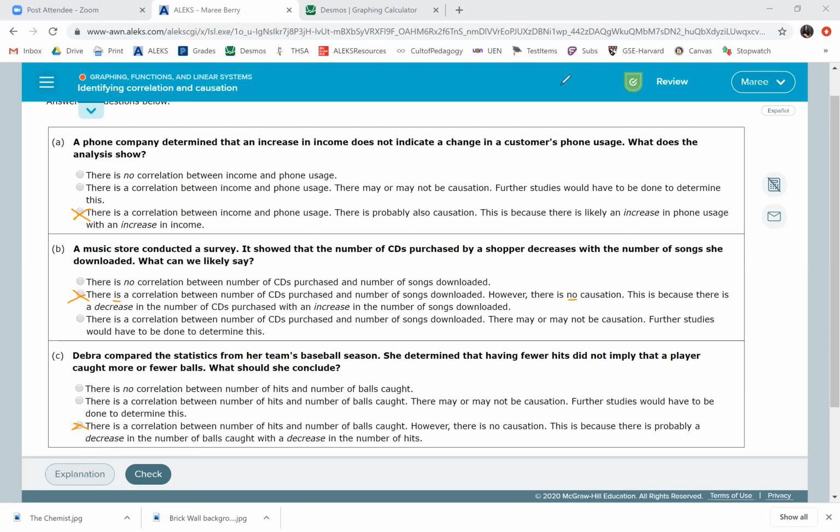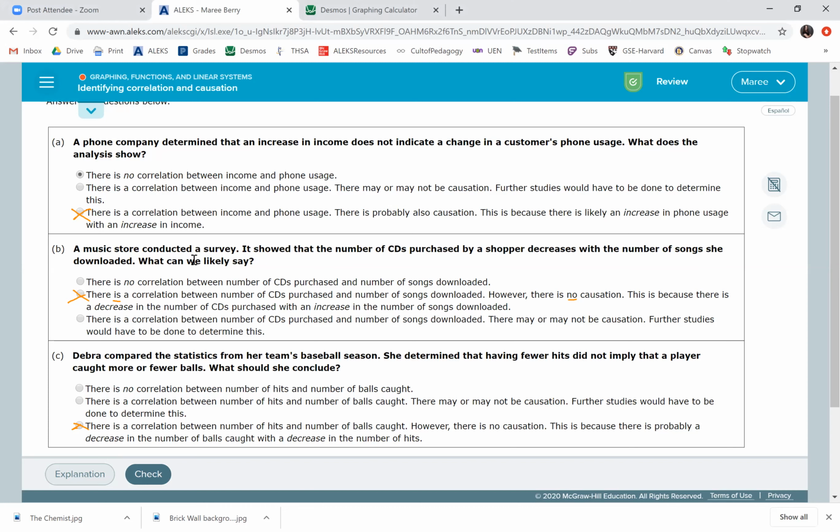So we have to listen carefully as we read the problem to see if there's correlation or if there's not correlation. There's some key words that they usually will give you in the sentence. So a phone company determined that an increase in income does not indicate. If you see that does not indicate, there's no correlation. Boom. So you just click that one.